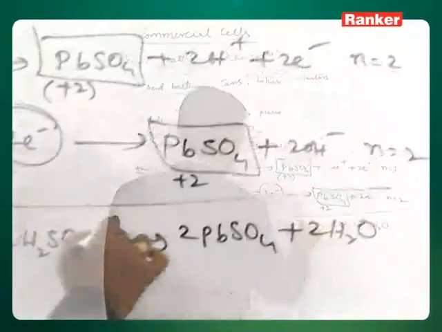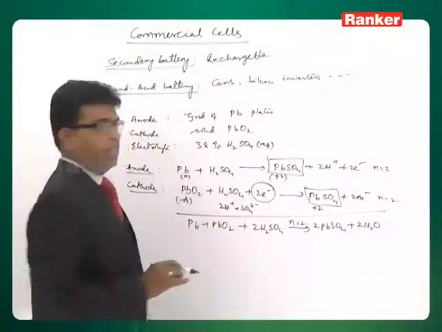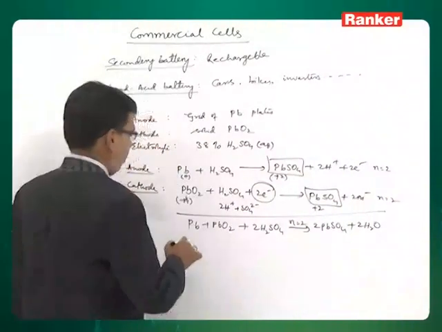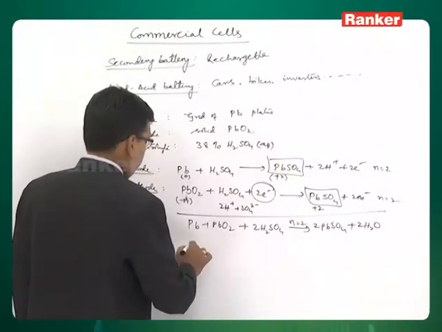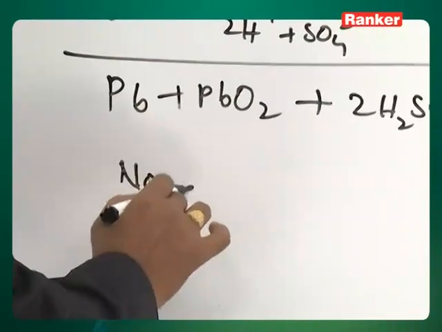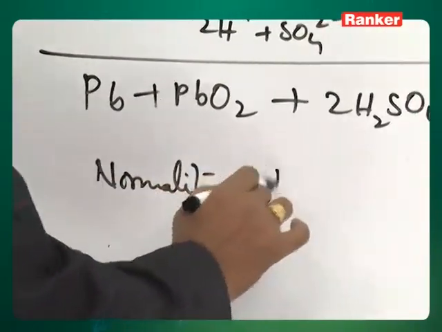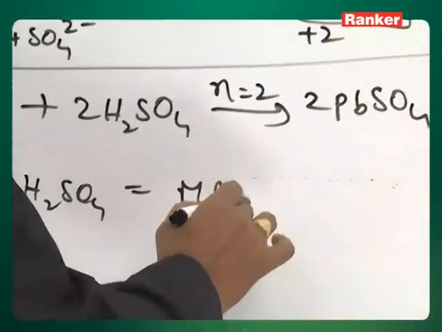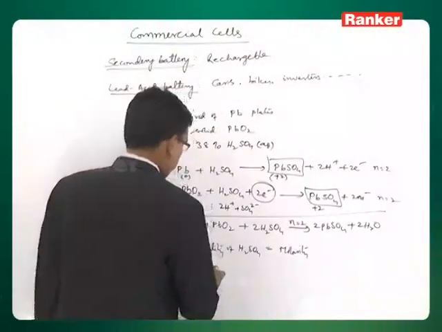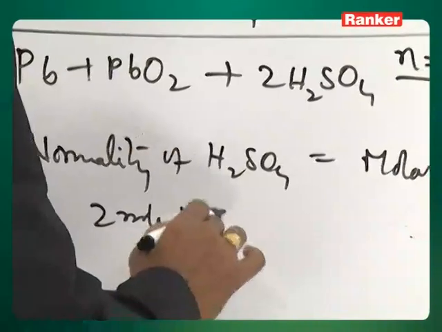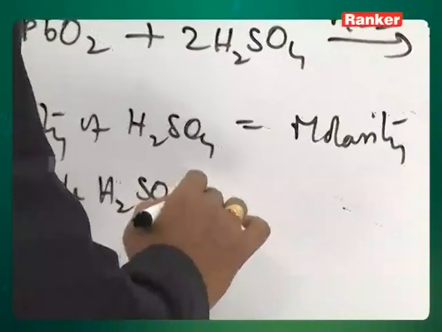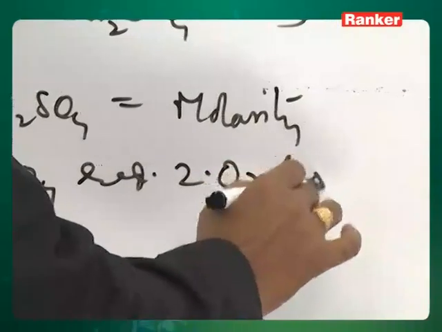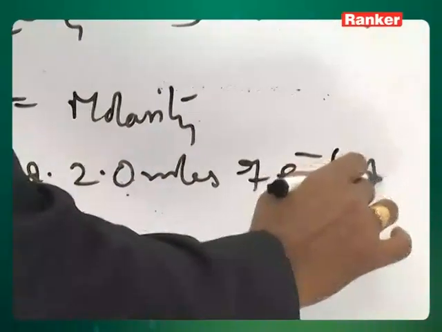Overall the N factor is 2 for the overall reaction. Here, another very important thing that one has to note down is that the normality of sulfuric acid used here is equal to its molarity, because 2 moles of sulfuric acid require 2 moles of electrons, that is, the N factor is 2.